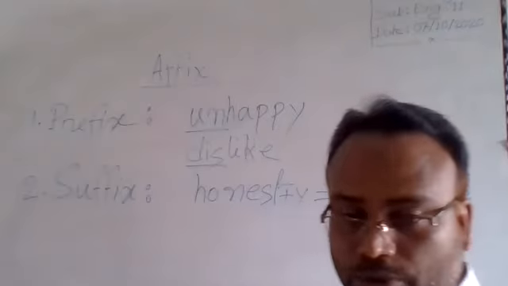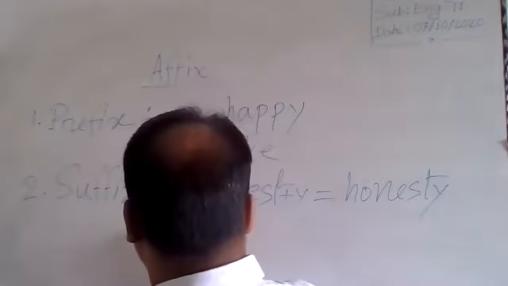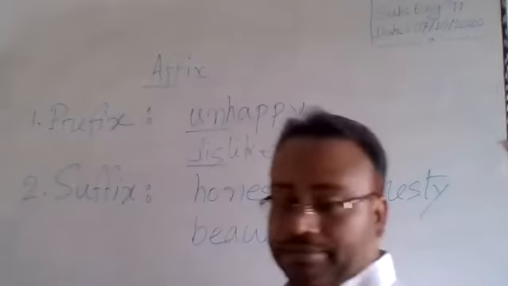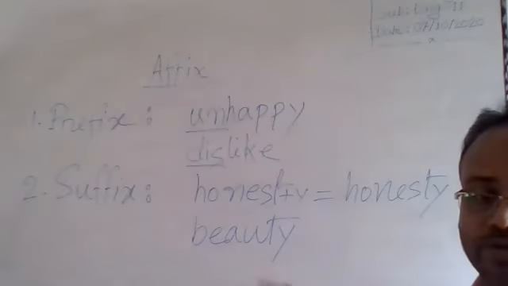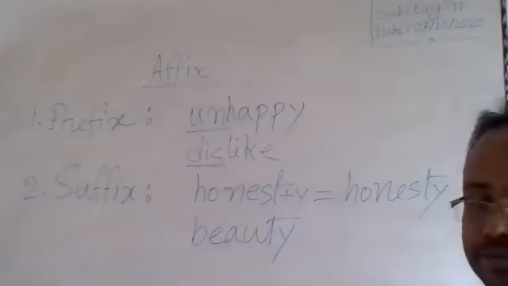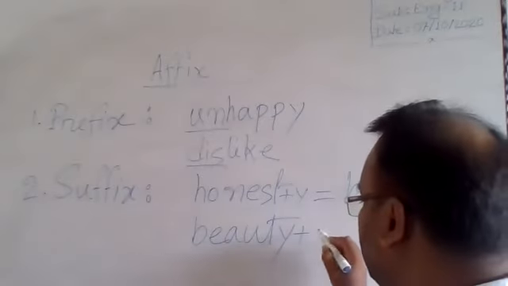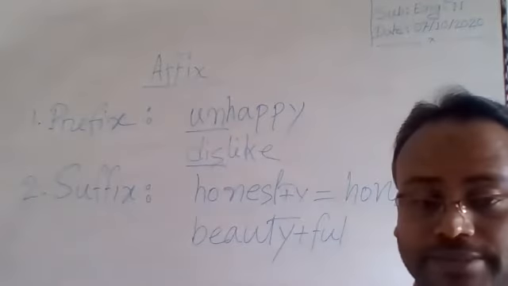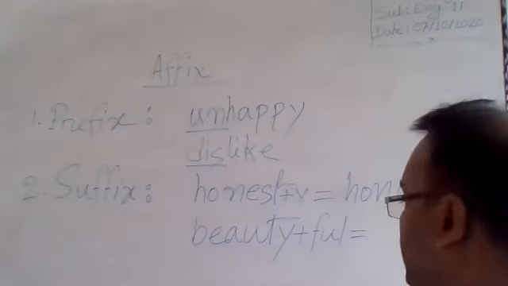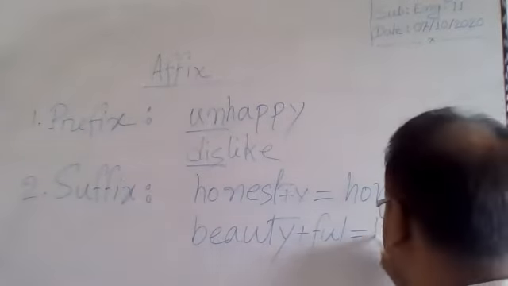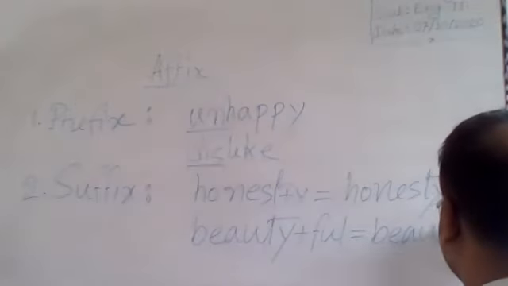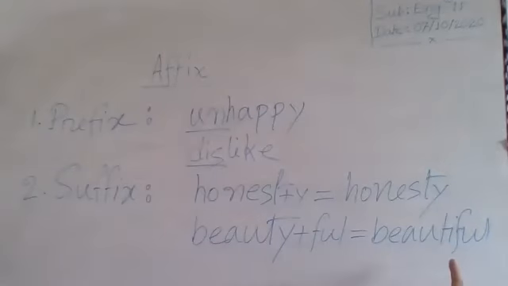Let me give another example. Beauty. The word is a noun. We can fix ful with it, and a new word beautiful has been created.